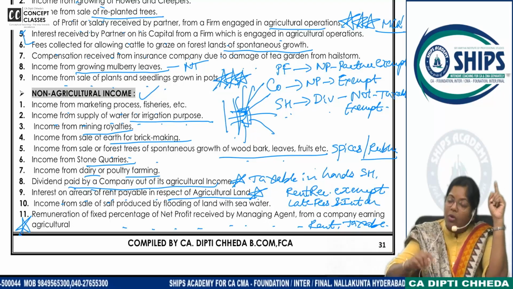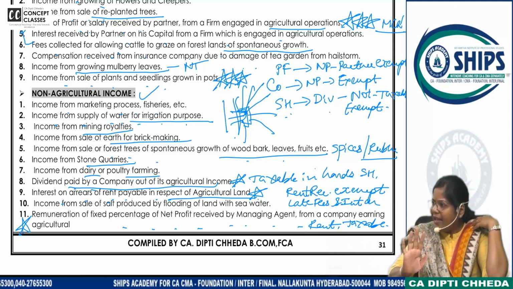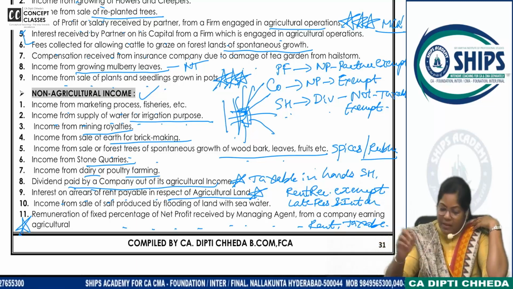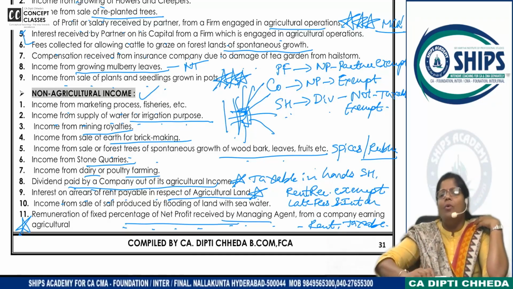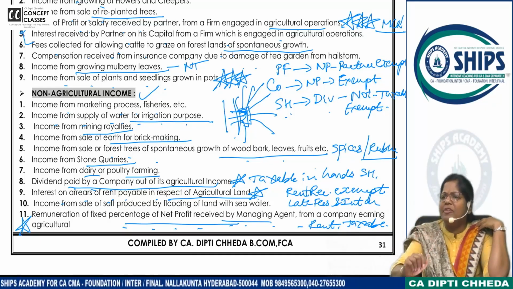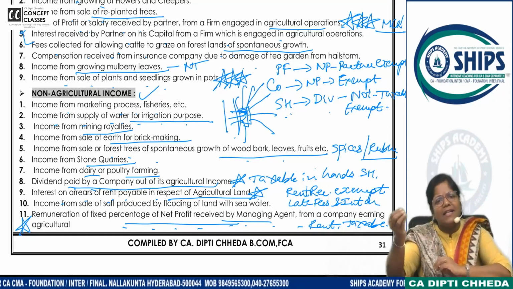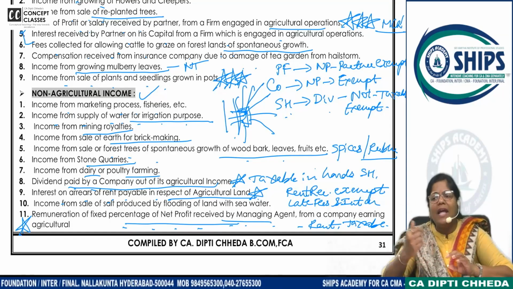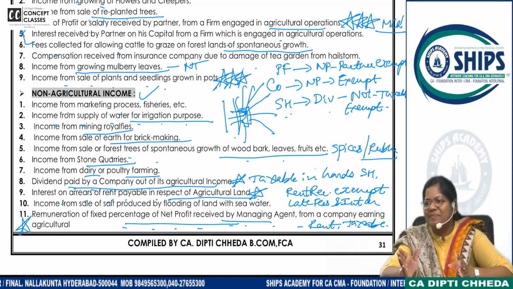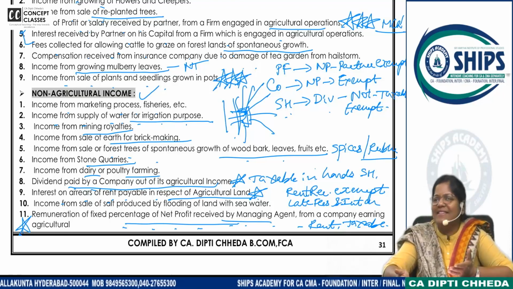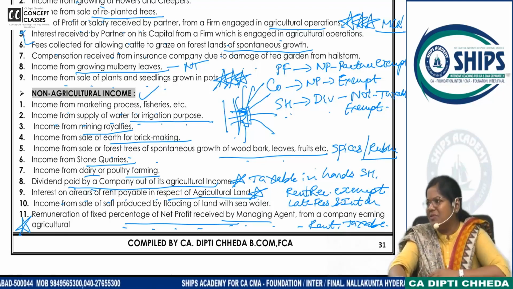सो नाउ हु इज ओनिंग द कंपनी? Okay, they are getting agricultural income, but they are giving percentage of net profit to manager. Why is the manager getting net profit percentage? Because he is working for company. Instead of salary, he is getting net profit. So in the hands of the manager, will it be exempt or taxable? Taxable. Take a pause. तीसरी बार सुनो, आराम से सुनो.